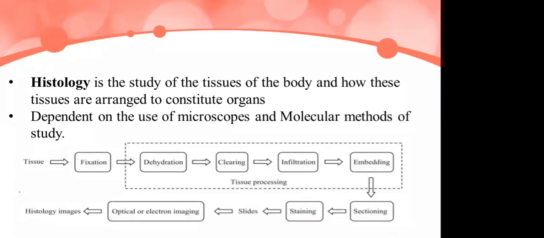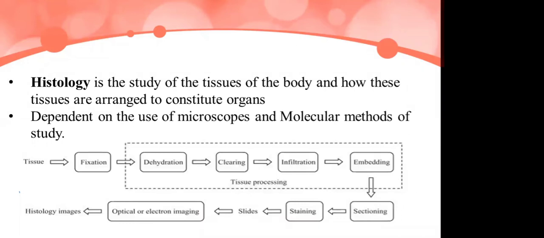So when we view a histology slide, we can see two colors. One will be pink in color and that refers to the cytoplasm and the membrane. And the purple color is the nucleus. So hematoxylin and eosin are the basic stains which we use in histology.